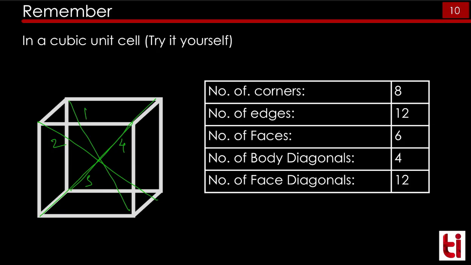12 face diagonals. So this is a face of the unit cell. Here you can see there is 1 and 2. There are 2 face diagonals on each face. We have 6 faces and 2 on each one, so it will have 12 face diagonals. I want you to pause here and understand these things carefully. This will help us in the coming lectures.